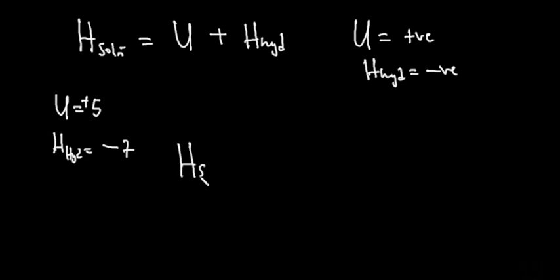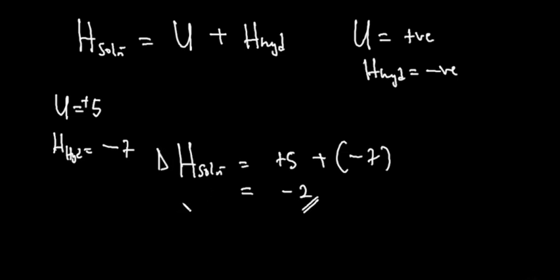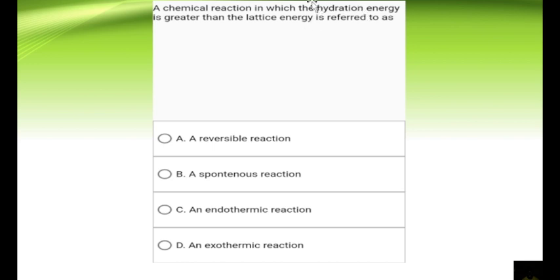So which means that if we are looking for the heat of solution, it is going to be +5 plus bracket -7. So what is going to happen here? The enthalpy change of heat of solution will now be -2. Notice this, because it is -2, it means that this process is exothermic. Why? It has a negative enthalpy change for the solution. Now, notice if the hydration energy is greater, it will be negative, because the hydration energy is always negative. So if it has a greater value, this whole heat of solution will be negative. Having said that, if you look at this, our answer where hydration energy is greater than lattice energy, this reaction is going to be referred to as an exothermic reaction.